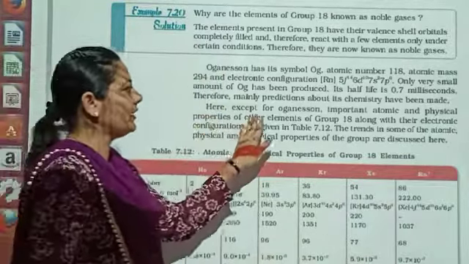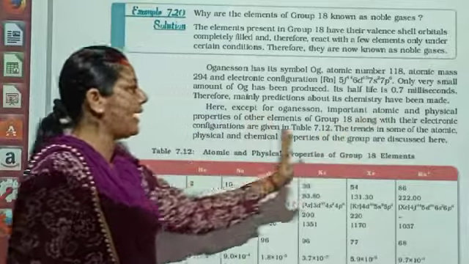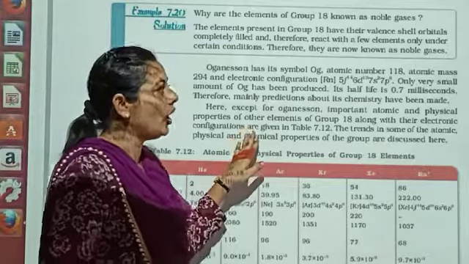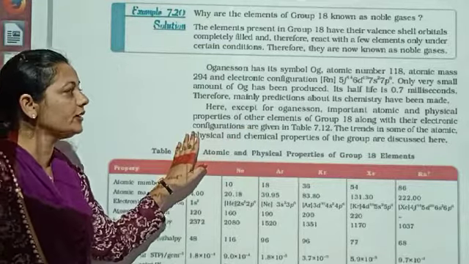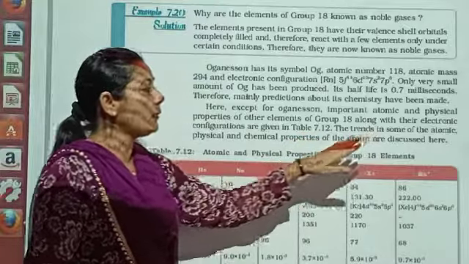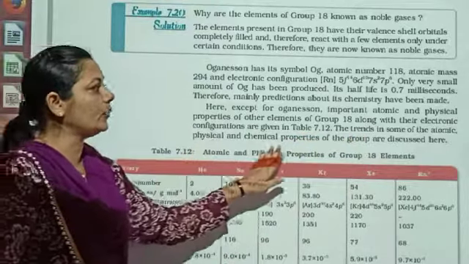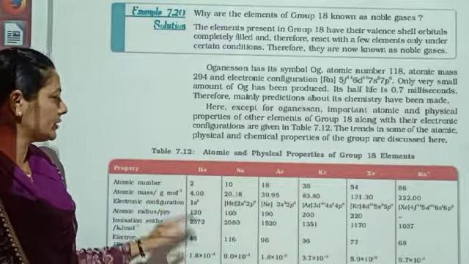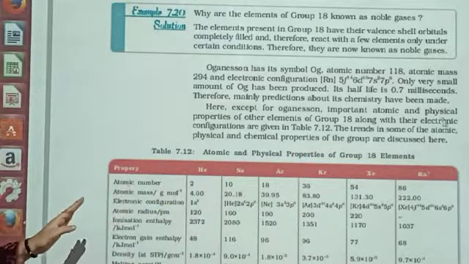Here, except oganesson, important atomic and physical properties of the other elements of group 18 along with their electronic configuration are given in Table 7.12. The trends in some of the atomic and physical properties of this group are discussed here.